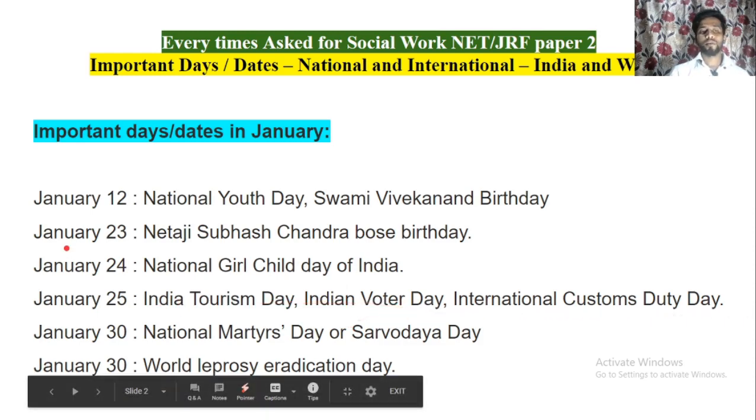Remember, there is one date, but different observances are celebrated on that same date. So the 25th January is known for Indian Tourism Day, Voters Day and Customs Duty Day. Then 30 January is National Martyrs Day, which can also be called Sarvodaya Day. 30th January is also known as World Leprosy Eradication Day.